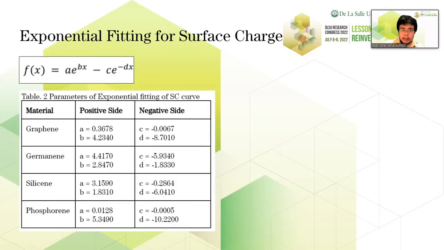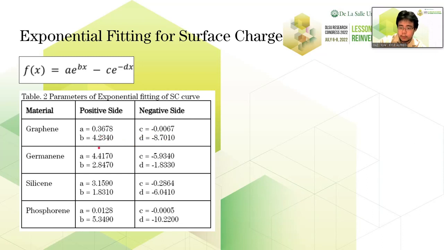Now let's discuss the exponential fitting for the surface charge. For positive potentials, judging from the growth parameter alone, we may see that phosphorene has the highest surface charge value, but its A value would beg to differ. Phosphorene's smallest A value makes it so that the high growth rate will only happen when a high potential value is applied. From the graph, this is apparent as we see the value increase at 1 volt. Now, looking at graphene, yes, it has high B and D values, but it has a low C value and A value as well.